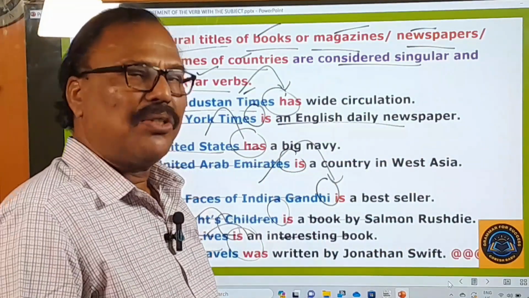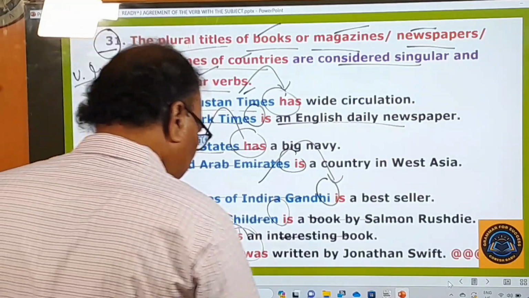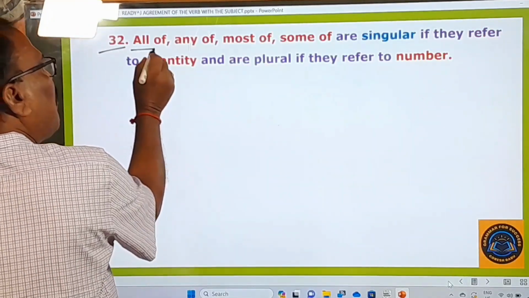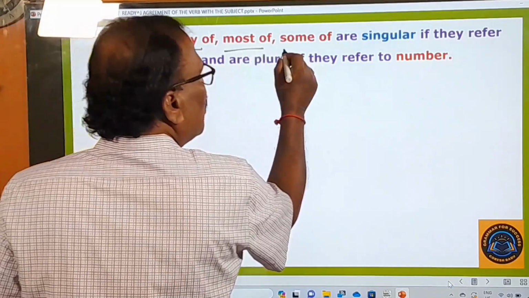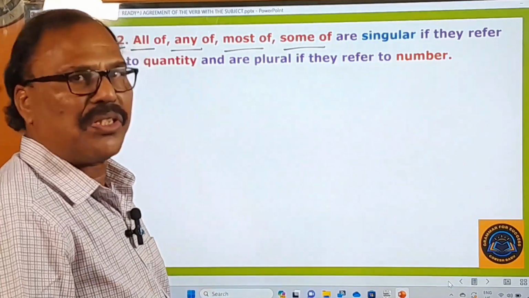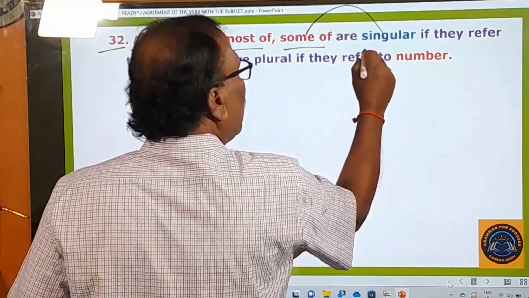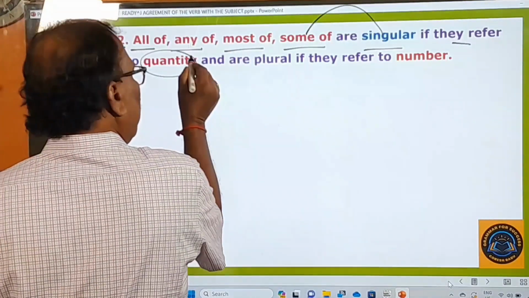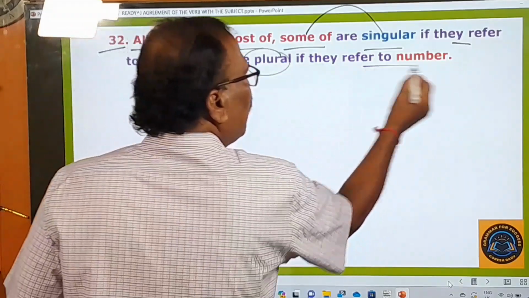Now let us move on to the next very important rule. 32nd rule: all of, any of, most of, some of, these are singular pronouns, and they are singular if they refer to quantity, and they are plural if they refer to number.